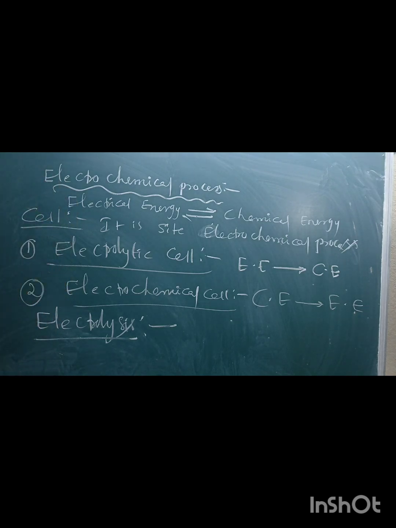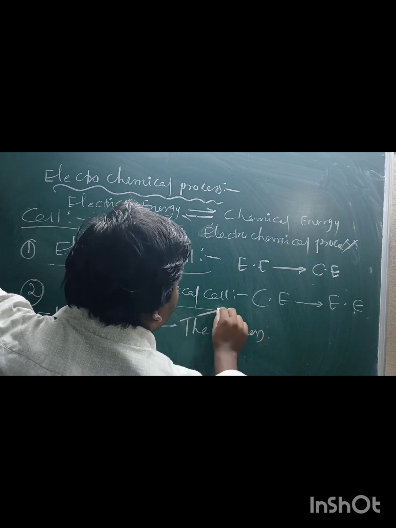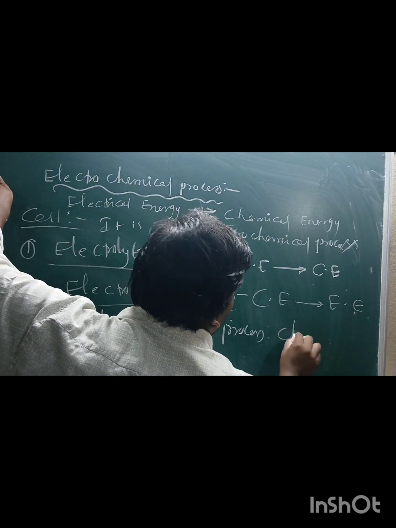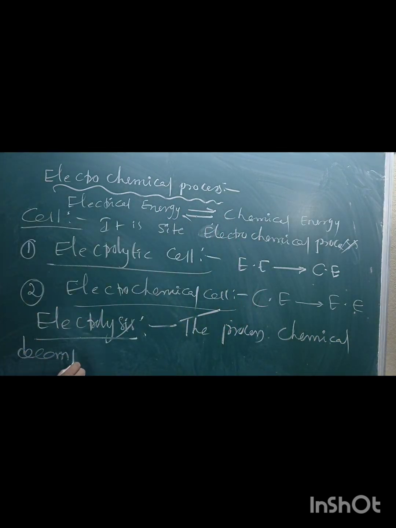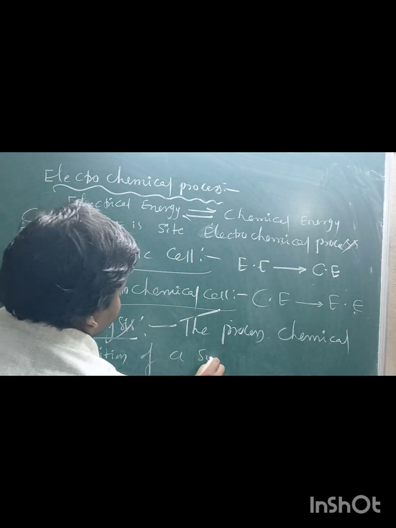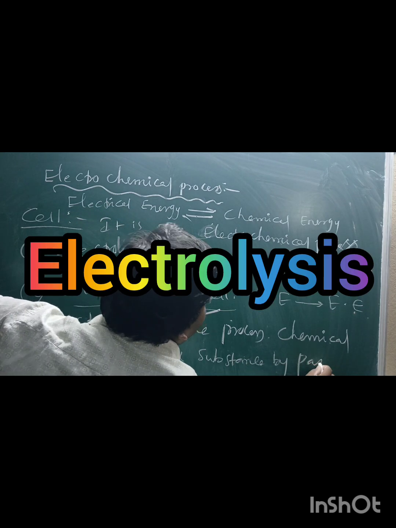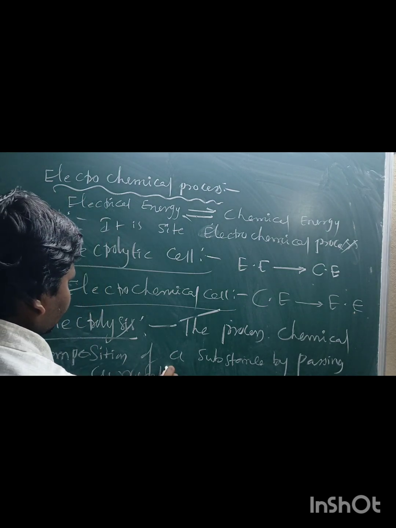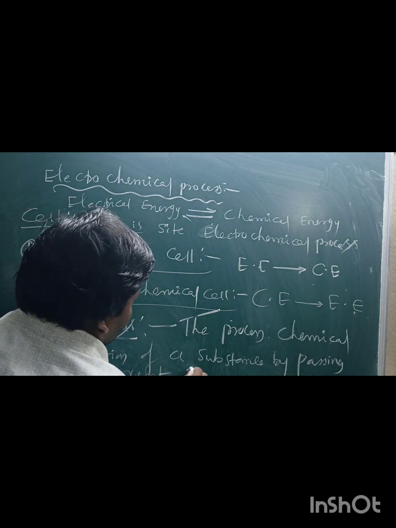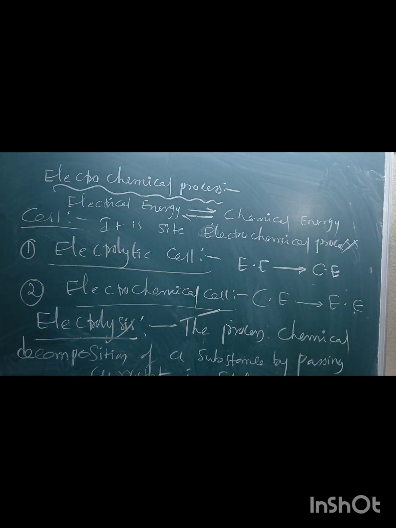So now, what is the definition here? The process of chemical decomposition of a substance by passing current in a solution, an aqueous solution, is called electrolysis.